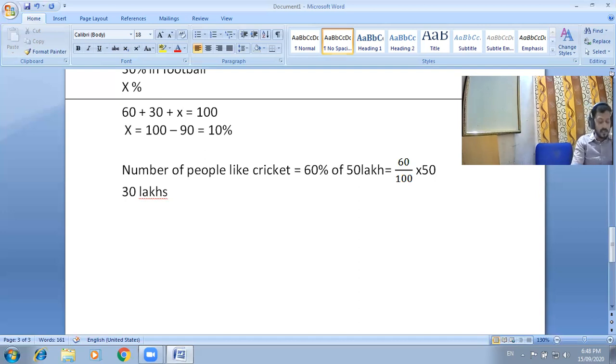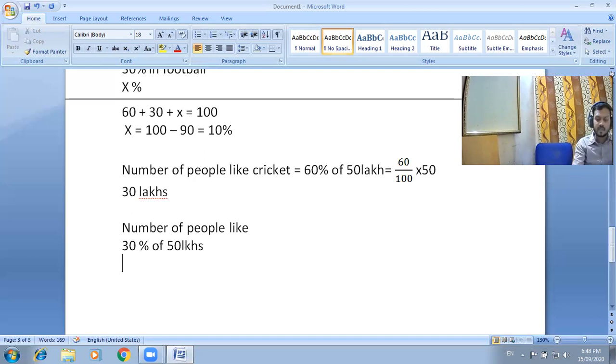Then 30 percent like football. The number of people who actually like football, given that it is 30 percent of 50 lakh.